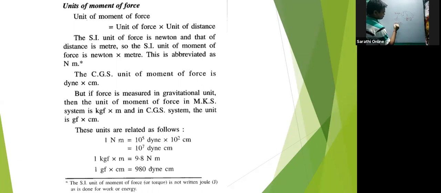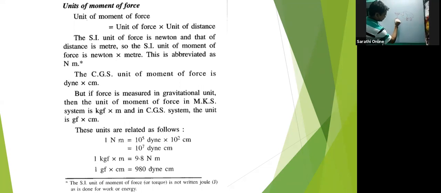Now this Newton, when it converts to CGS units, becomes dyne. The question may be asked how the MKS and CGS systems are related with each other. This is very simple. We know it is Newton meter.